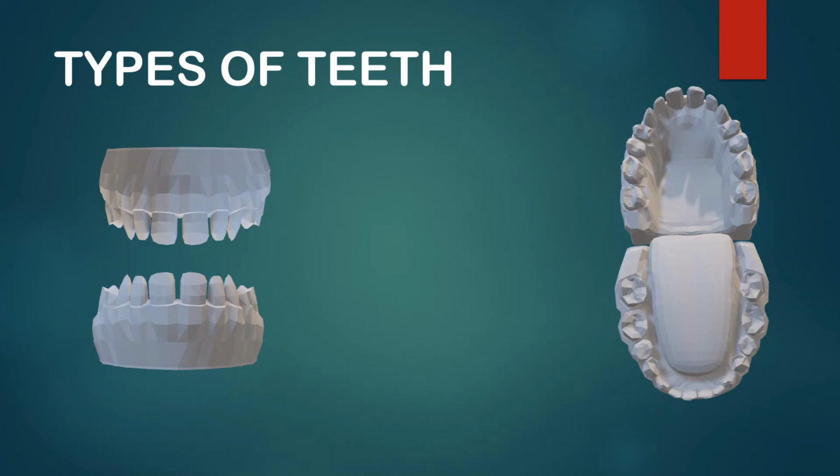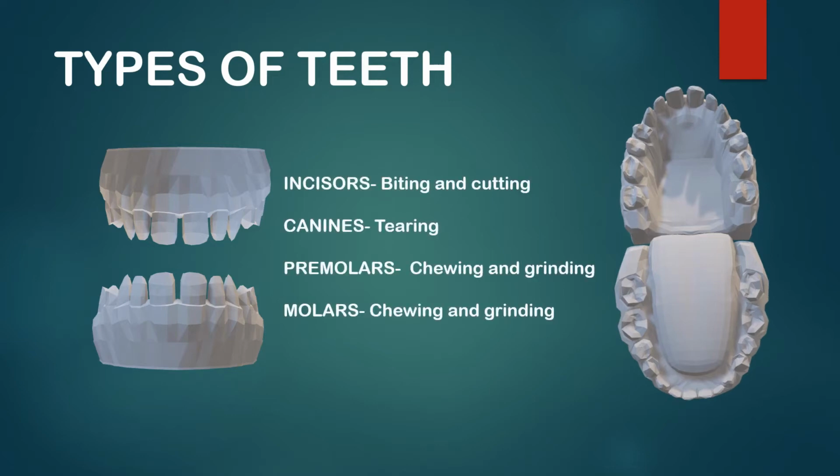These teeth have different functions and different structures. We have specifically 4 types of teeth. They are incisors, canines, premolars, and molars.